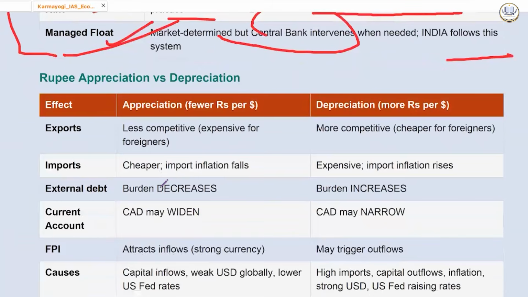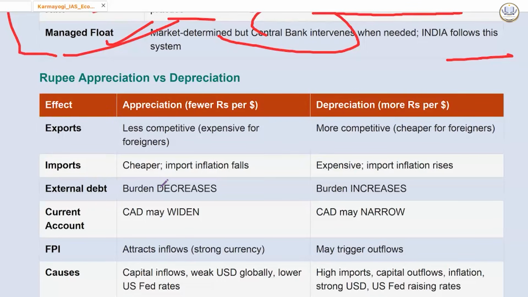Rupee appreciation, depreciation is very, very important for this year's examination. Extremely important, okay? If the rupee is appreciating, exports will become less competitive. It will become expensive for foreigners. When the rupee is depreciating, exports will become more competitive.